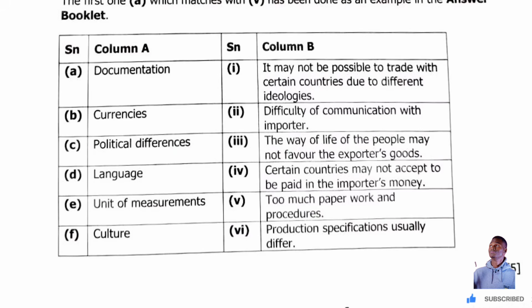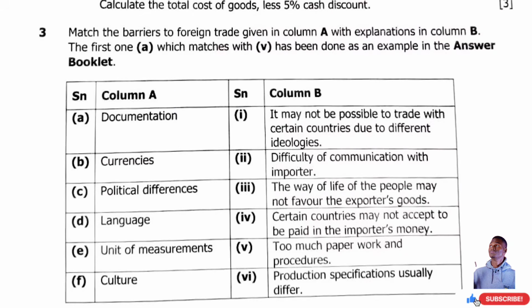So A, documentation, too much paperwork and procedures, barriers to foreign trade.